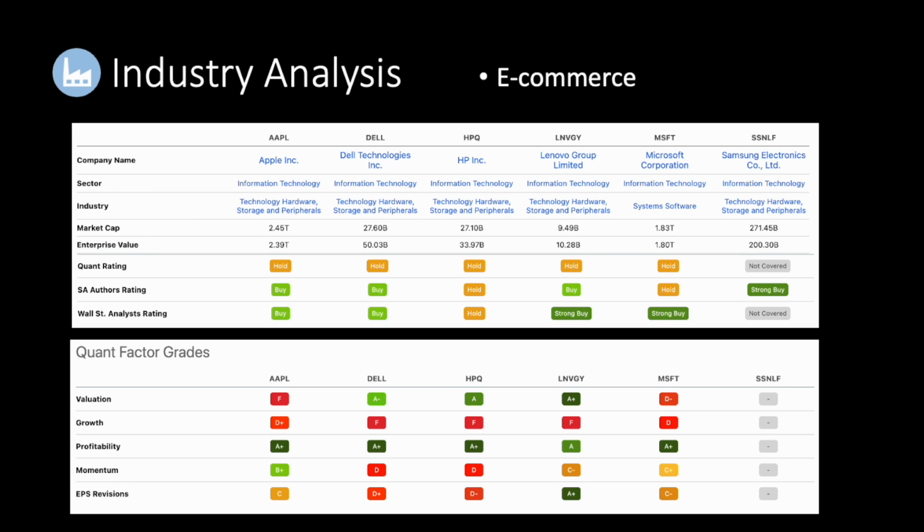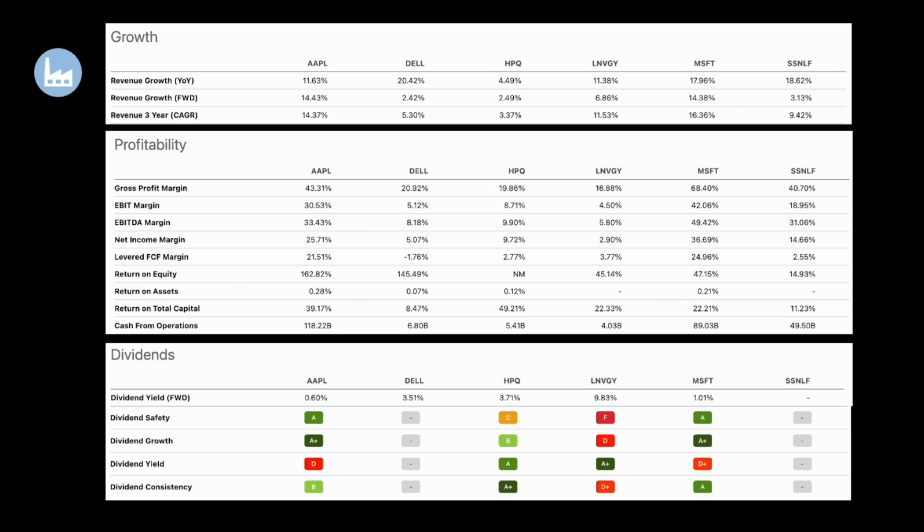For these companies, growth and profitability is super important, and as you can see, Apple has a high revenue growth. However, it is slightly lower when you compare it to their competitors. Apple also has a high profit margin of 43% that comes from their business model. Additionally, it has a high return on equity of 162%. Finally, it has a very safe and fast-growing dividend, which can become a more significant way for Apple to reward its shareholders in the future.